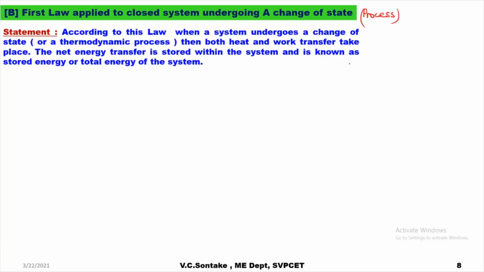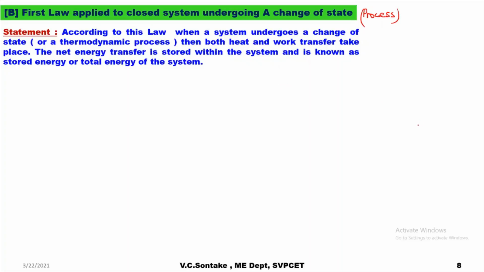So let us first have the statement of this version of the first law for a closed system undergoing a process. According to this law, when a system undergoes a change of state or thermodynamic process, both heat and work transfer take place.